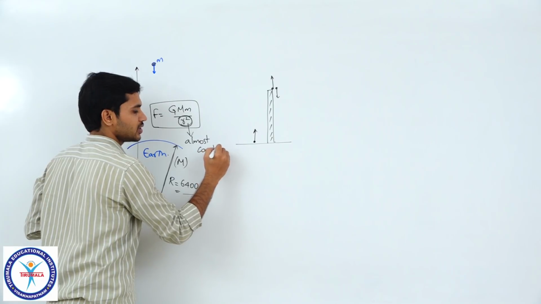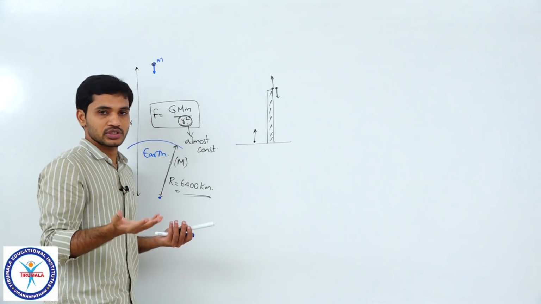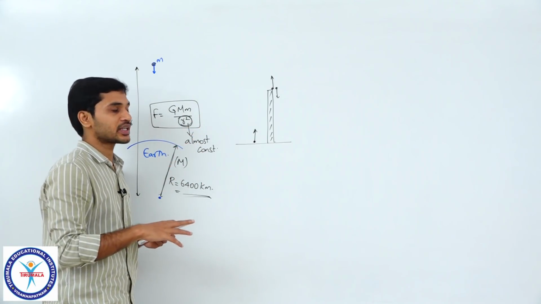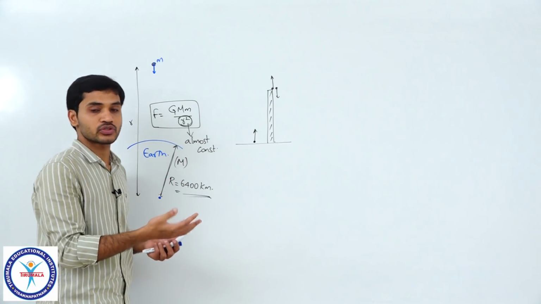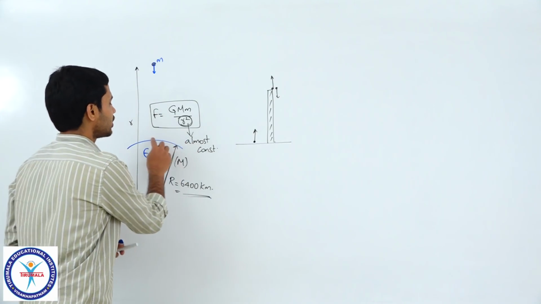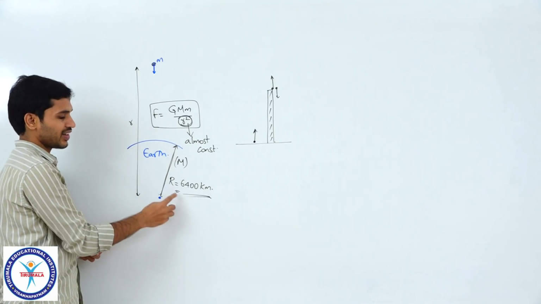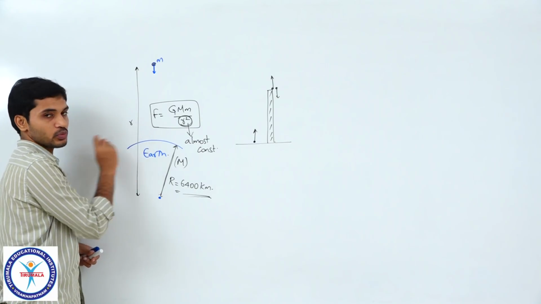I hope this is clear, because we will be throwing the particles with velocities which are not very high, let us say 50 meter per second or 100 meter per second. That might take the body to some 100 meters or 200 meters, and when compared with 6400 kilometers, it has moved a very small distance.